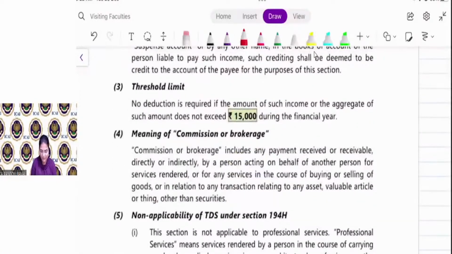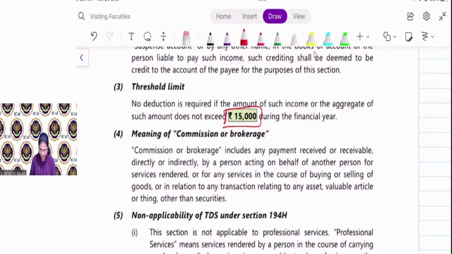Again, the threshold limit is 15,000. If the commission amount is less than 15,000, then TDS is not required to be deducted. If the commission amount is more than 15,000, then the TDS is required to be deducted on the entire amount. Commission or brokerage includes any payment received or receivable. Yes, you have to remember the threshold limit. See, in all commission cases, the limit is 15,000 only.